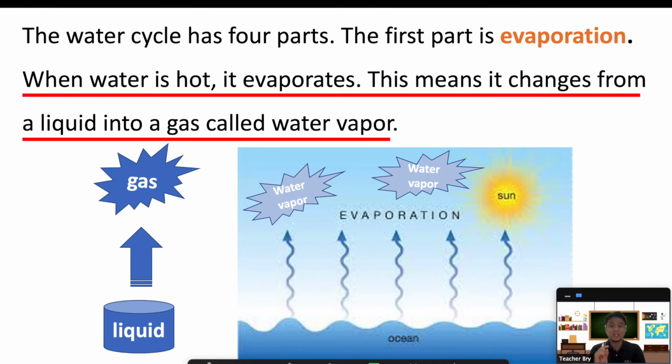This means it changes from a liquid into gas called water vapor. So, what is evaporation? When a liquid changes to gas, or when water becomes water vapor, then that is evaporation. Very good. Let's move on to the next.